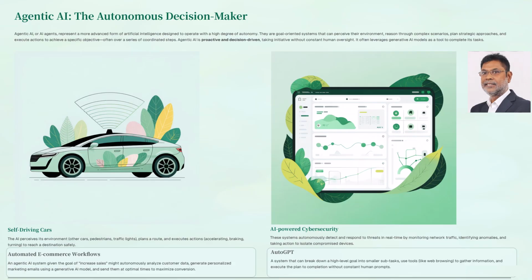Agentic AI, the autonomous decision maker. Agentic AI works with autonomy. It understands its environment, plans steps, makes decisions, and takes action to reach a goal, often across multiple tasks. It's proactive, requiring little human guidance, and can use generative AI as a tool to get the job done.